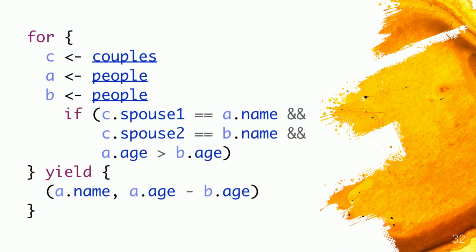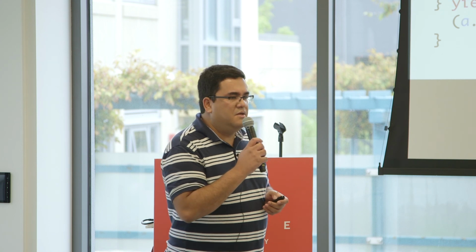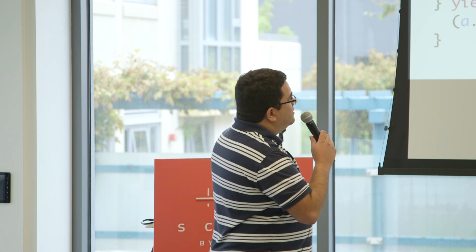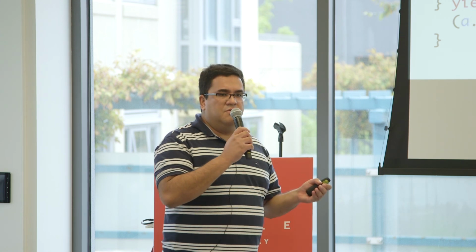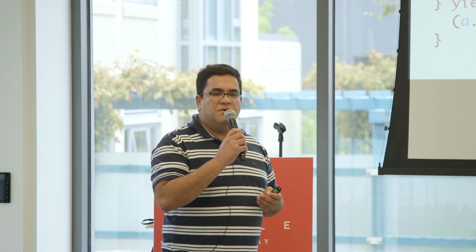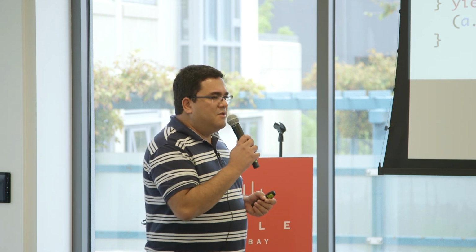So let's say that couples is a collection in memory, people is a collection in memory. You can use for comprehensions to apply some filtering, get one person, other person, couples, and then yield the result. So the yield is the select clause in SQL, the if is the where clause, and the body of the for comprehension are the from parts of the query. But that's really nice. We are using Scala, we are using typed transformations, but that's something that we don't want to do. We don't want to load everything from the database just to run some queries. We don't want to load all couples, all people. So what can we do?